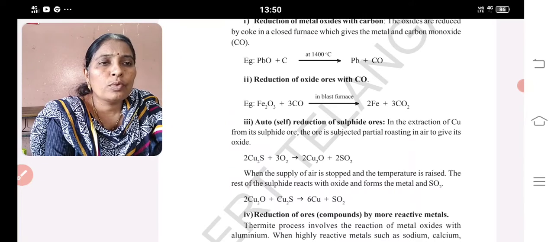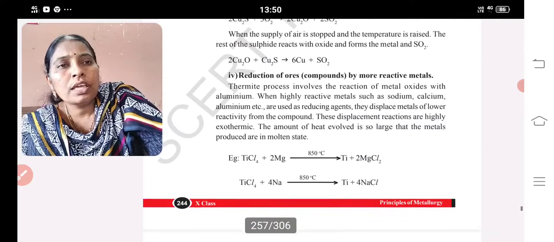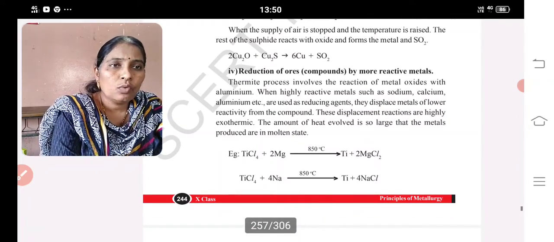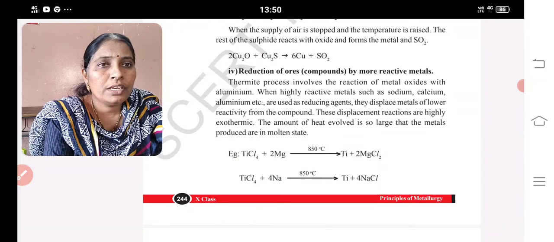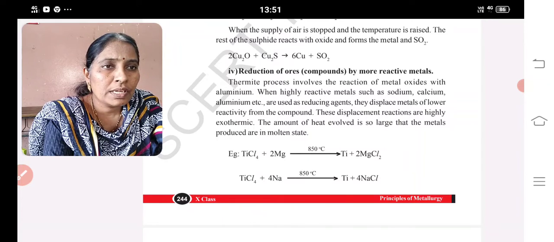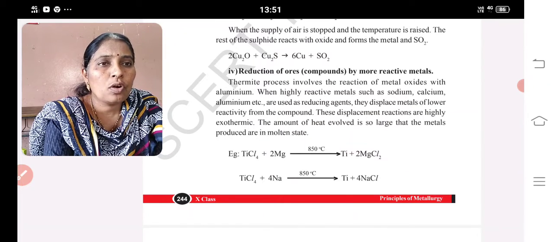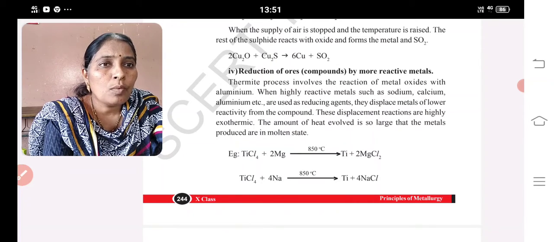Reduction of ores by more reactive metals. You know the thermite process, where the thermite process involves reduction of metal oxides with aluminium. When highly reactive metals such as sodium, calcium, and aluminium are used as reducing agents, they displace metals of lower reactivity from their compounds. These displacement reactions are highly exothermic. The amount of heat evolved is so large that the metals produced are in the molten state.